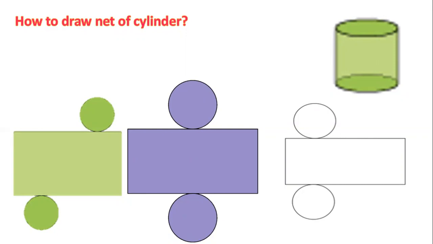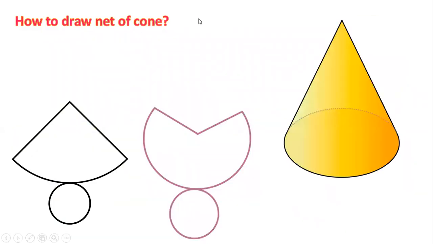Sir, we can even take the circles different. The rectangle piece is different and the circle piece is different. Yeah, different. Sir, will you send this PDF? Yeah, I will send. This is how to make a cone.